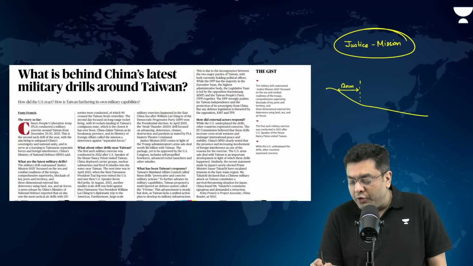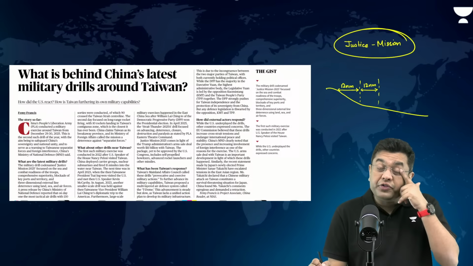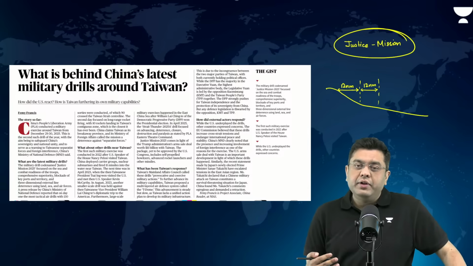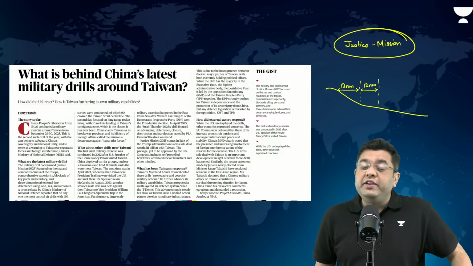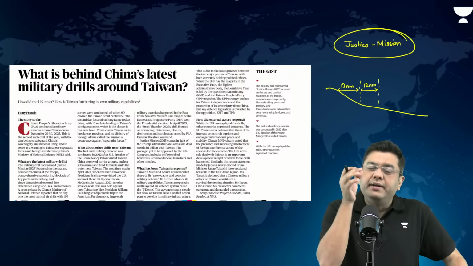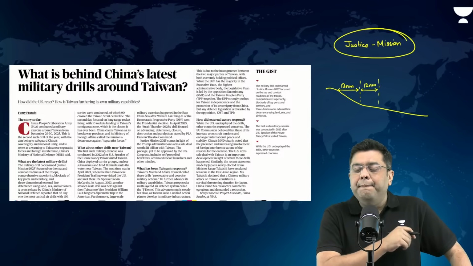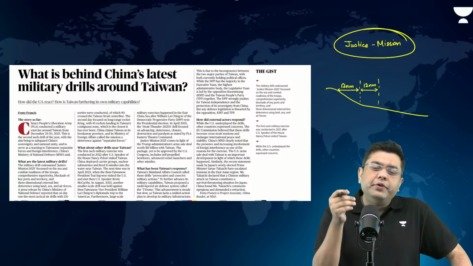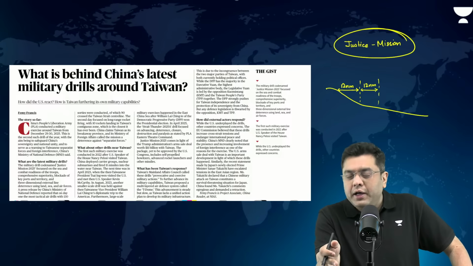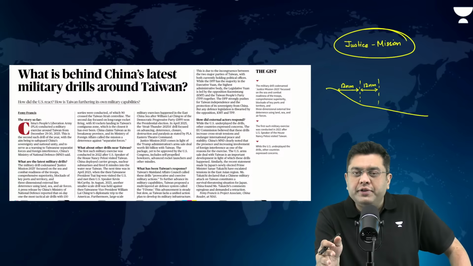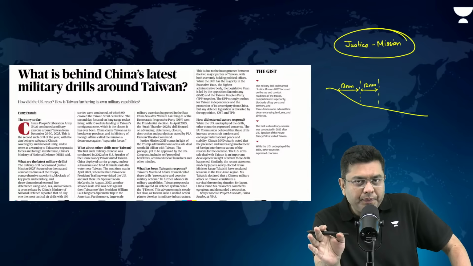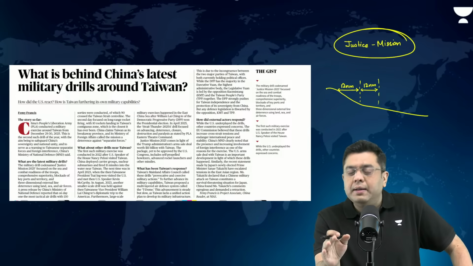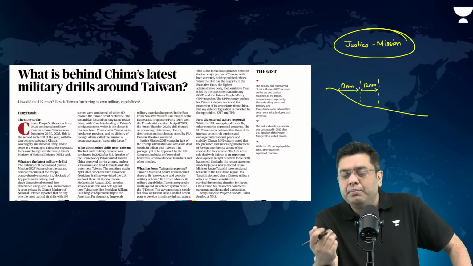And further 12 nautical miles, this is your contiguous zone. So this is where the Rocket Force has been carrying out the live drills. Now, China has been carrying out these massive exercises in certain cases. For example, in earlier instances, when you had the visit of a US dignitary in the region of Taiwan, China carried out these drills. Then again, you had a member of the Taiwanese government visiting the US, and you had these drills.